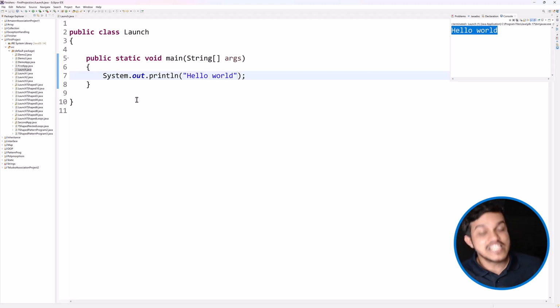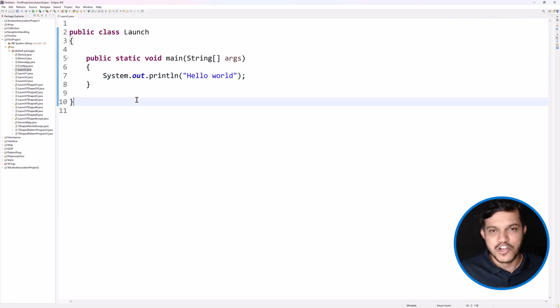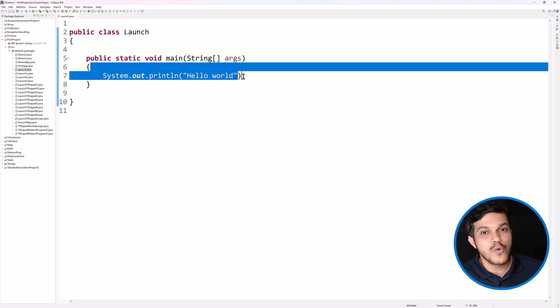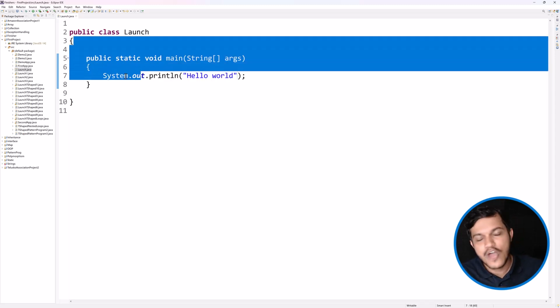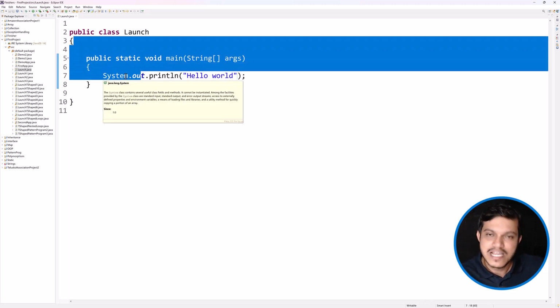Fine. So in this video, nothing much about the main method. I don't want to explain anything theoretically. We have some dependencies on other concepts. At that time we'll understand. The main method is the starting entry point of your Java application, more than sufficient. From here is where the Java program will start to execute. This is the entry point. And from here only, you have to link the other classes and methods. Going forward, you will understand.